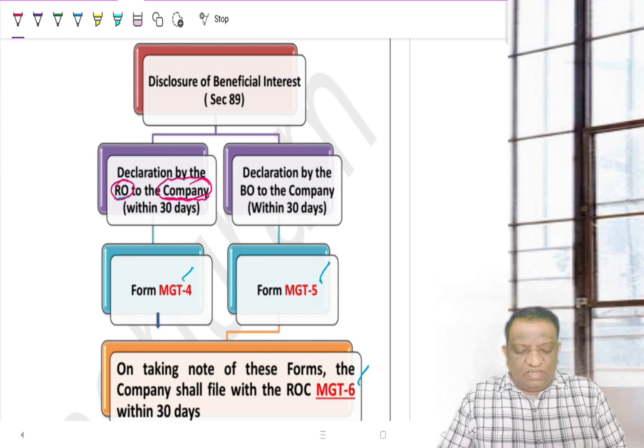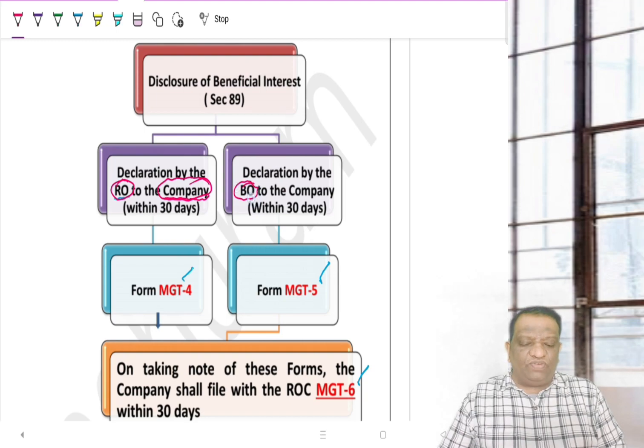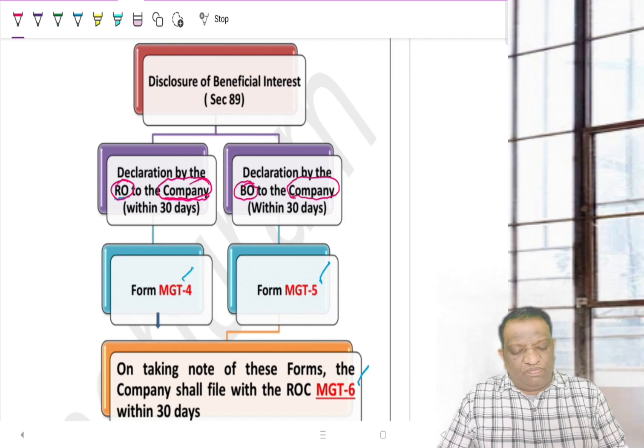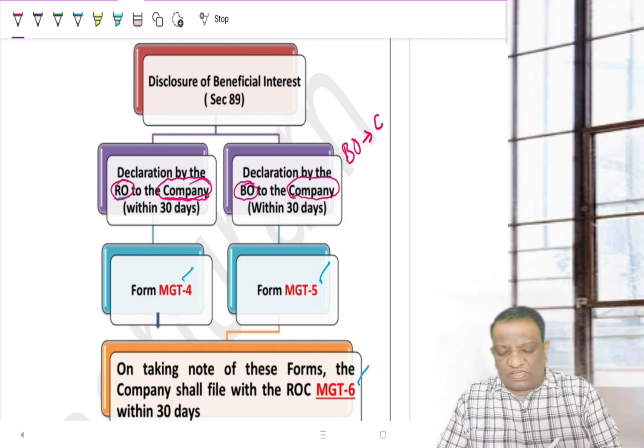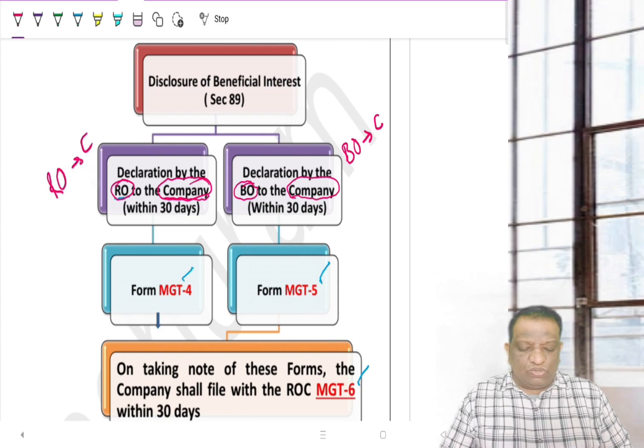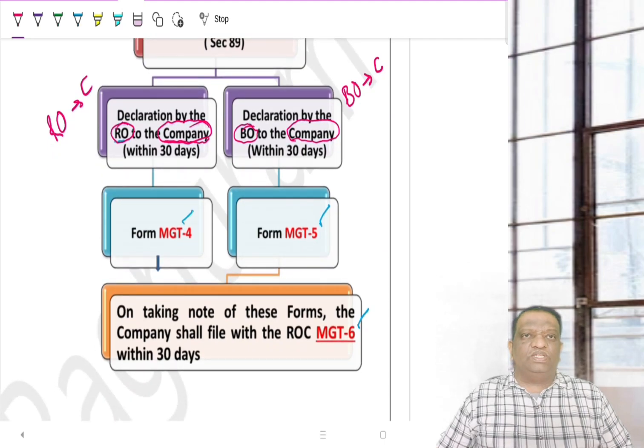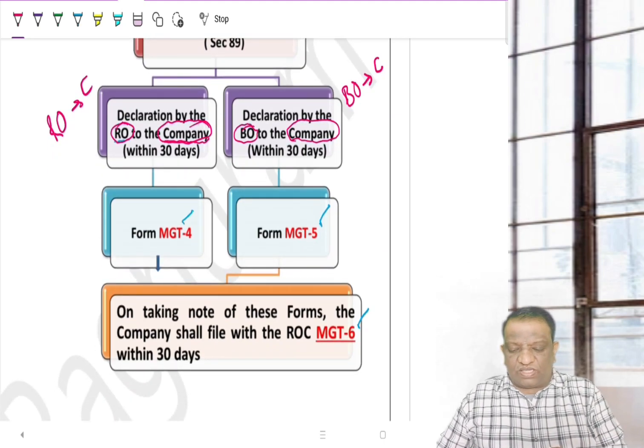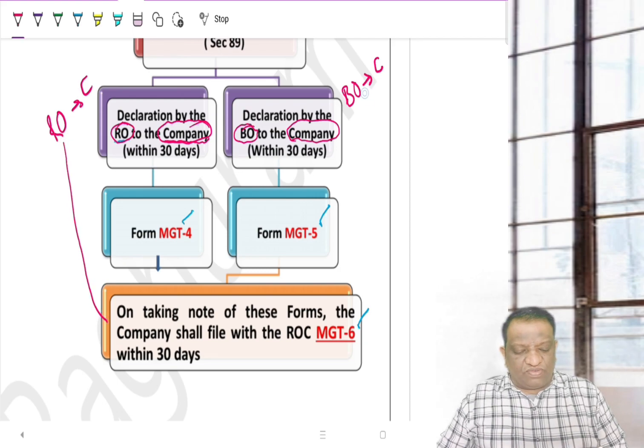Similarly, the company will be getting a parallel communication from the beneficial owner within the same 30 days. So this 30 days is going to be uniform across all. But this communication is from the BO, the beneficial owner, to the company, whereas the other communication is by the registered owner to the company. So if you are the company secretary, you are getting information from both parties, the registered owner as well as the beneficial owner.